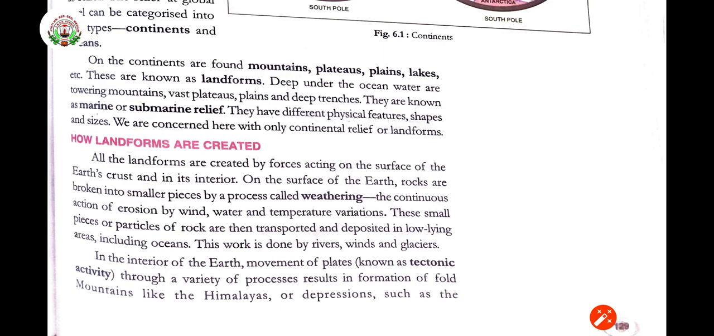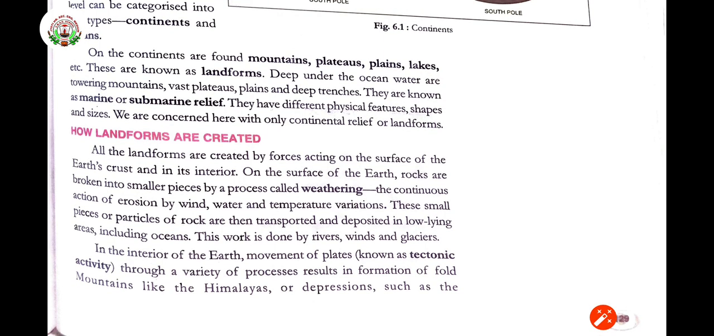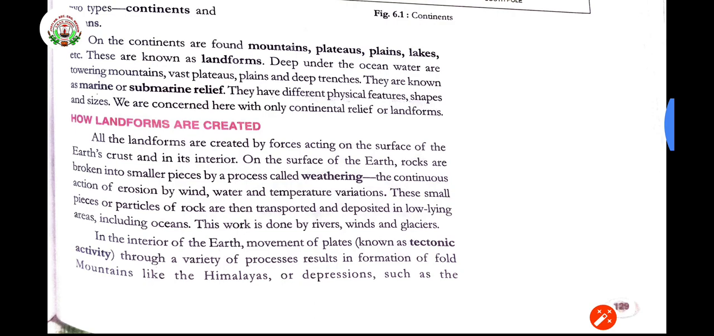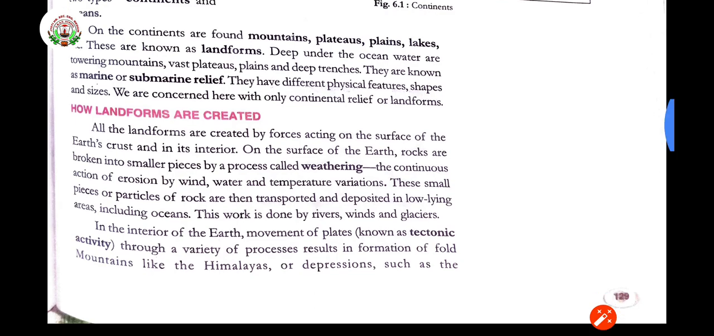Those plateau landforms and landforms which are there, elevated and sloped areas on the continent, are called relief, and the mountains or plateaus, plains, etc., which are found under the ocean, are called marine or submarine relief. They have different physical features, shapes and sizes also. That is well known. We are concerned here with only continental relief or landform, meaning the landforms which are found on the continent area, right?